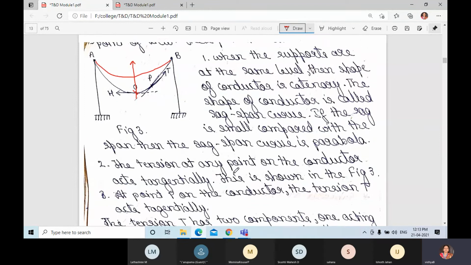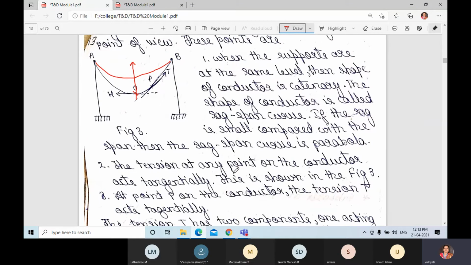Next, the tension at any point on the conductor. You can see here I have written T and H. You can take any point on the conductor; the tension at that point will act tangentially.